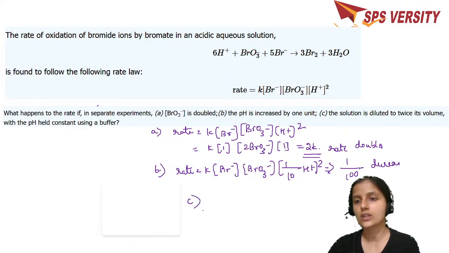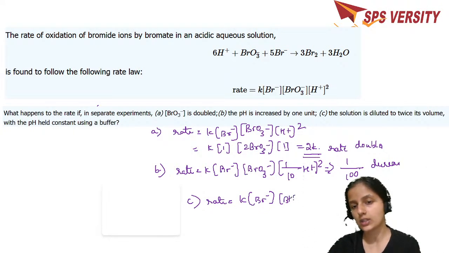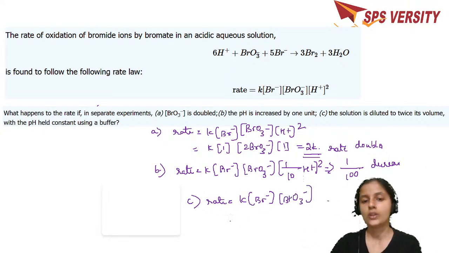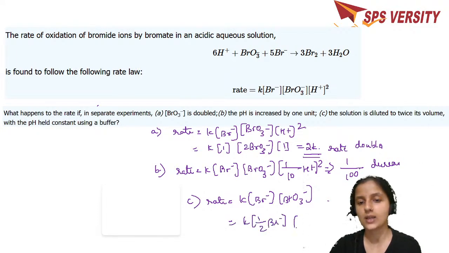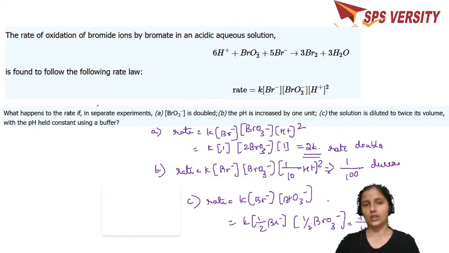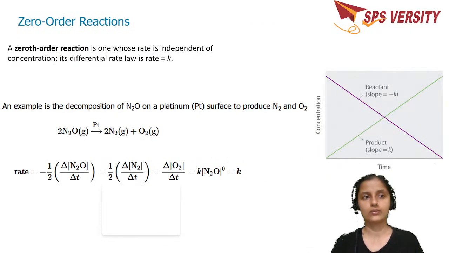Third one, if the solution is diluted to twice the volume. Since rate is not affected by the pH over here, you have to take into consideration Br minus and BrO3 minus only, because they have told the concentration of H plus is kept constant. So the rate doesn't depend on that concentration. So this becomes half Br minus, half BrO3 minus. So what you have? 1 by 4K. Rate decreases by 1 by 4th time. Hope you got it now.